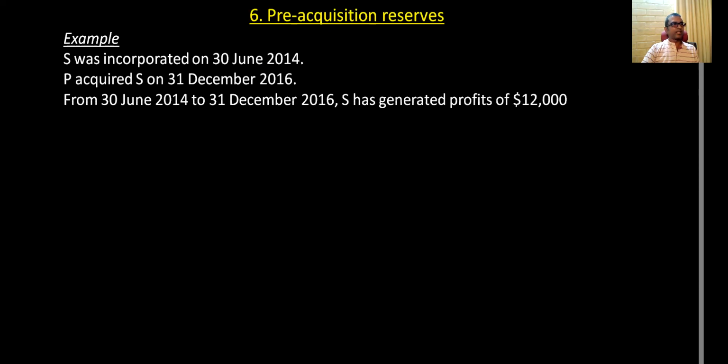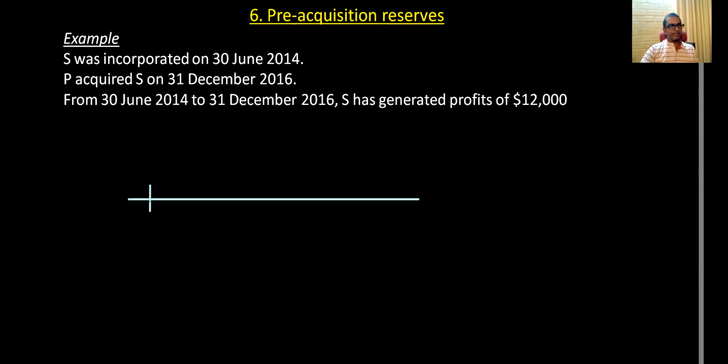From 30th June 2014, that is the incorporation date, to 31st December 2016, that is the acquisition date, S has generated profits of 12,000. S means the other company. P acquires S, the small company. We are talking about the small company. We'll take a timeline. This is the best way to explain.